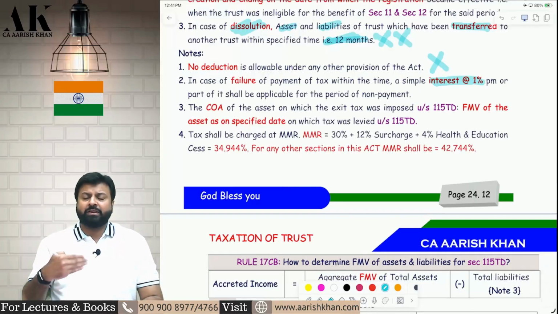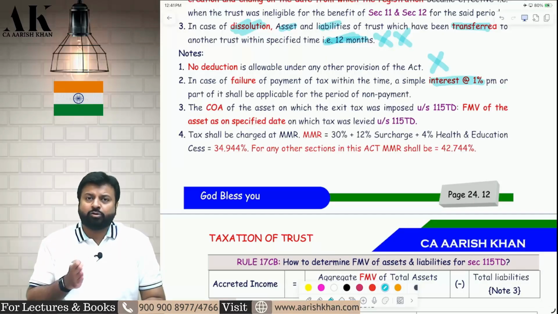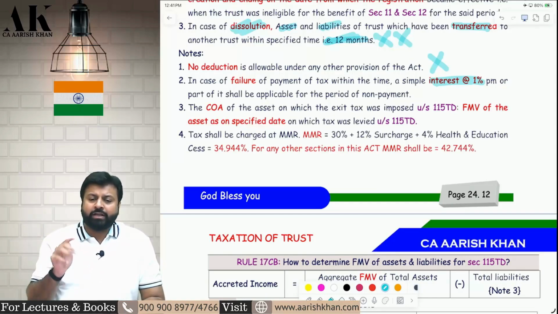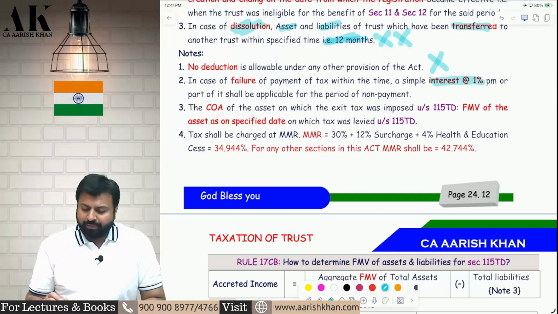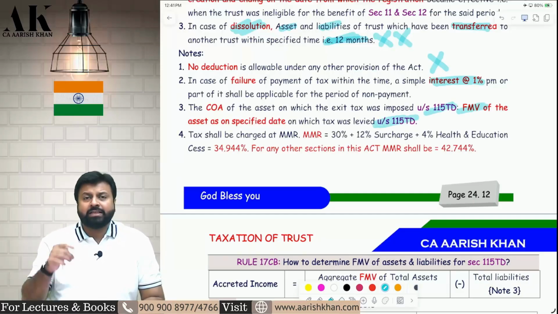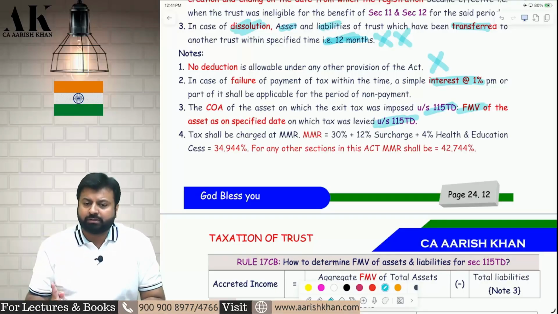You have to pay the tax within 14 days from the date of what? Ceasing to be a trust. Whenever you cease to be a trust or whenever you dissolve your trust, within 14 days you have to pay the tax. I hope it is clear to all of you. Later on, whenever you sell the asset, whatever FMV you have taken in this chapter will become the cost of acquisition for the future.